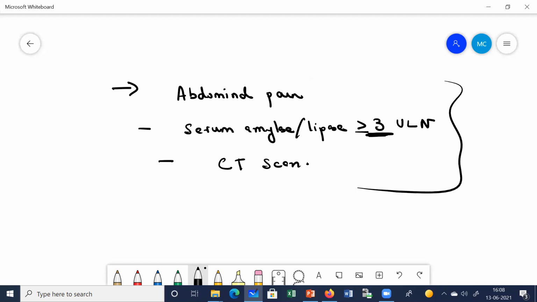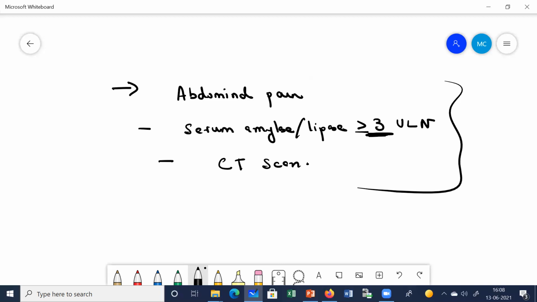Out of these 3, if any 2 criteria are fulfilled, at least 2 criteria are fulfilled, then we say it is a case of acute pancreatitis. If all the 3 are fulfilled, then you can be more sure about it. Okay, next let us talk about the prognostic features.